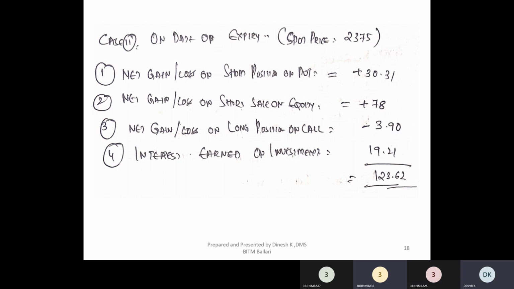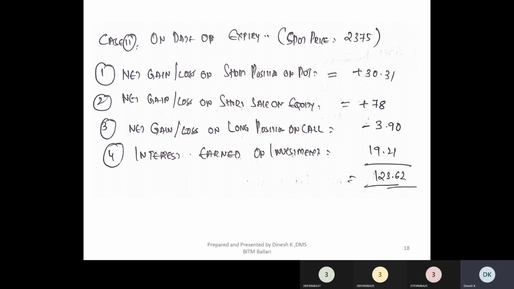So the loss for a put seller is 25 rupees, and he has already received a premium of 55.31. So 25 minus 55.31, the leftover profit, the net gain for a put seller, is 30.31.